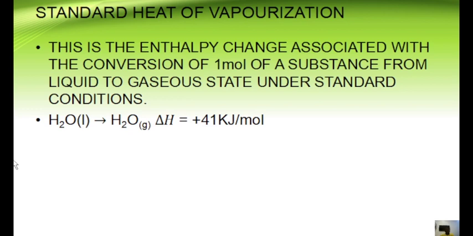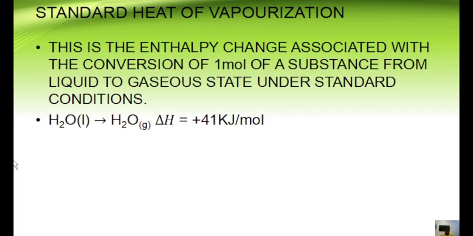Moving ahead. Now, if you notice the difference here, I put the terminology standard was added. Whenever you add standard, simply end your definition with under standard condition. Finish. There is not much work there. So it simply means that this is the enthalpy change associated with the conversion of 1 mole of a substance. Vaporization is liquid to gas, so you do that. It is the enthalpy change associated with the conversion of 1 mole of a substance from liquid to gaseous state. But then, because they mention standard, you now put under standard condition. It's a very simple thing to think about.